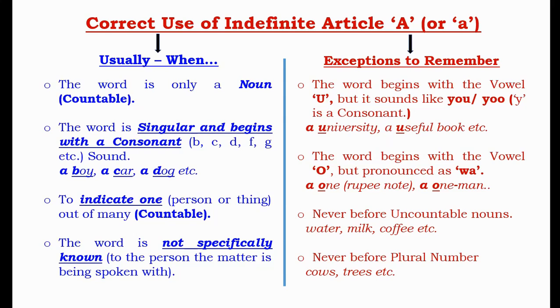You know y is a consonant, such as a university, a useful book, etc. Next, when the word begins with the vowel o but pronounced as wa, such as a one rupee note, a one man. Remember that it is never used before uncountable nouns such as water, milk, coffee, etc., and never before plural number such as cows, trees, etc.